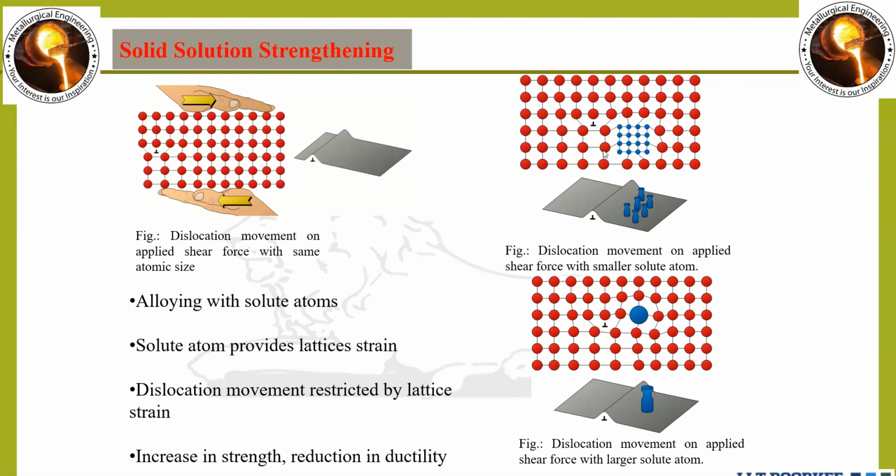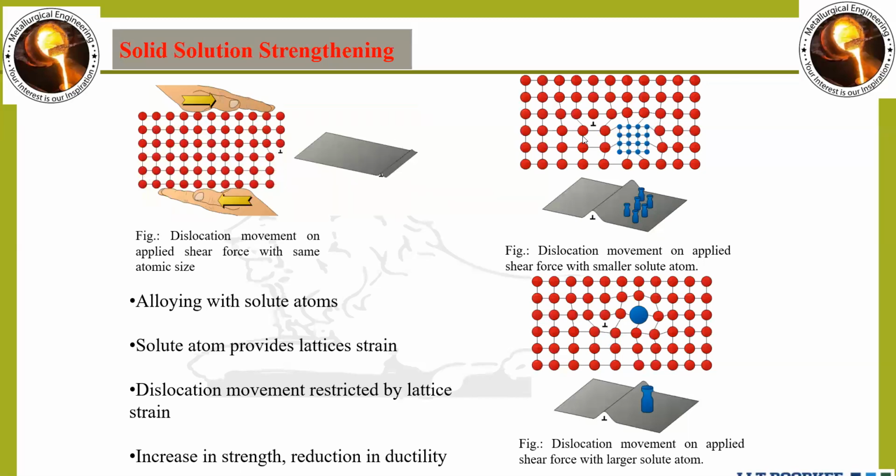Due to the solute atom, a tensile stress field is generated, and while moving, the dislocation has already generated some stress field. When both meet, there will be a collision of both the stresses. Now the dislocation requires more stress to overcome this strain field effect created by the solute atom.